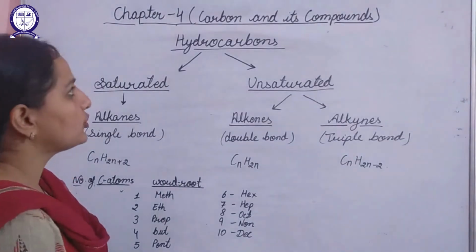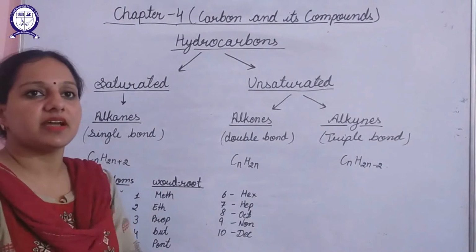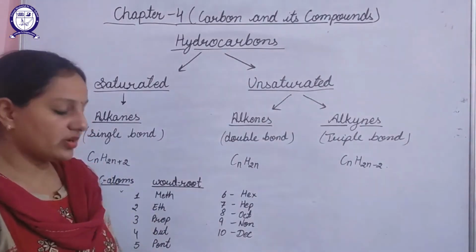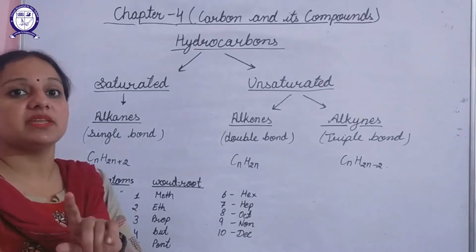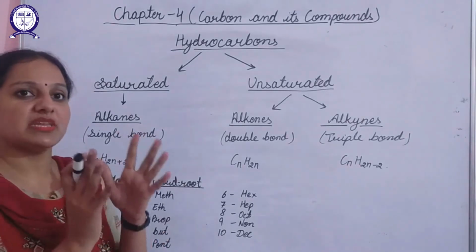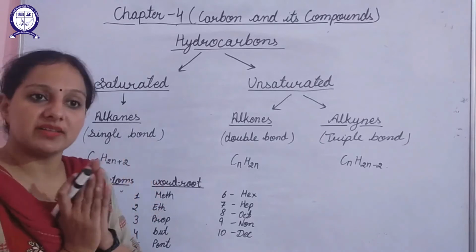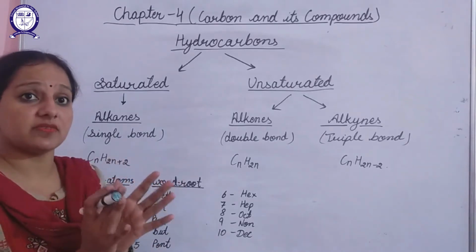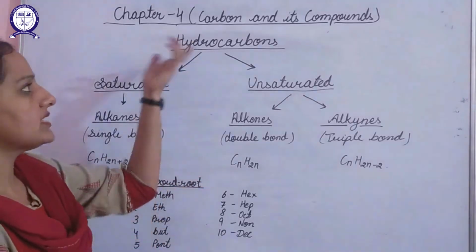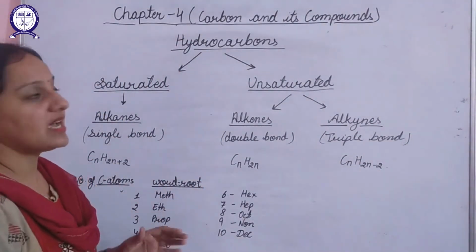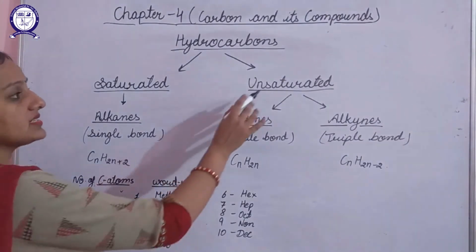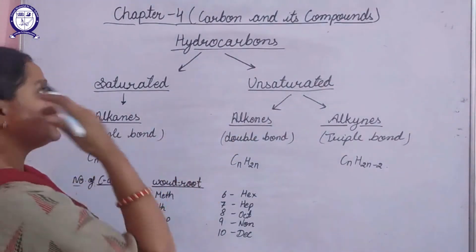Next is hydrocarbons. What basically are these hydrocarbons? Hydrocarbons are compounds that are made up of only carbon and hydrogen atoms. That means whenever a carbon atom combines with hydrogen atoms or its derivatives, such a compound is known as a hydrocarbon. Now we can classify hydrocarbons as saturated hydrocarbons and unsaturated hydrocarbons.